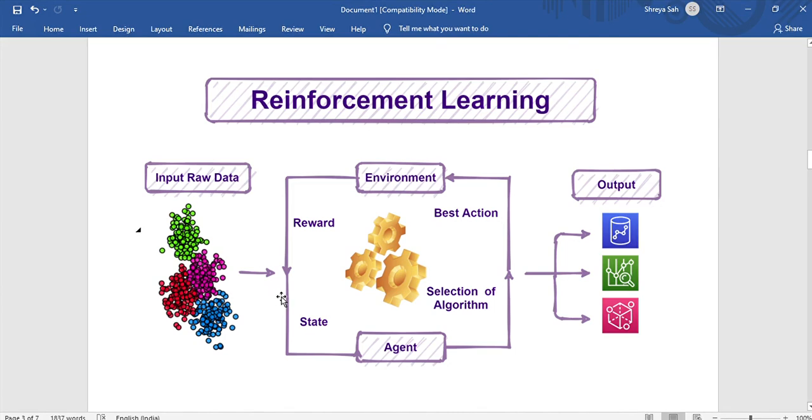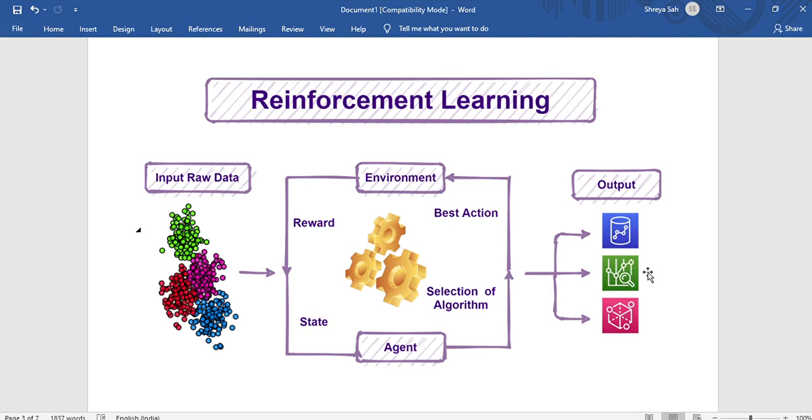Then the machine uses the trial and error method based on the environment, the state, selection of algorithm, and the reward, and it classifies them into all these points over here as output. It is basically dividing all the raw data based on the trial and error method.